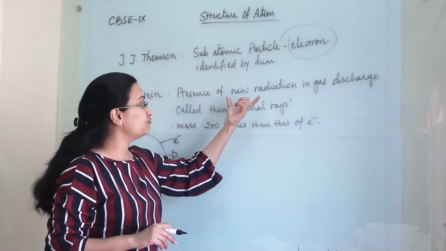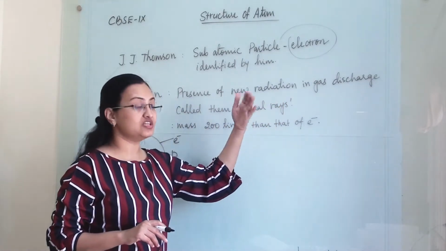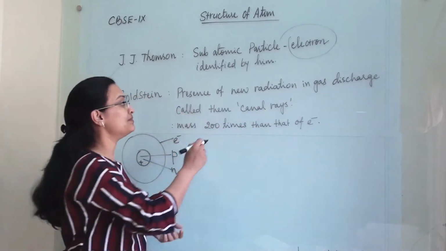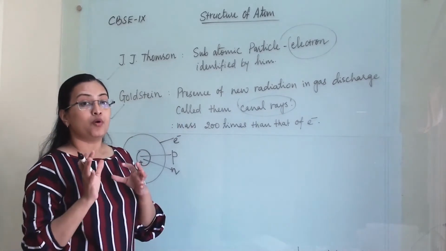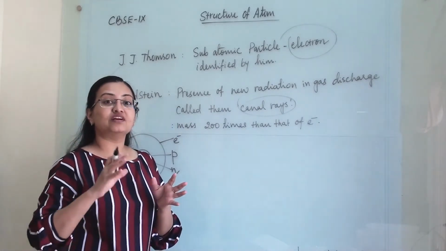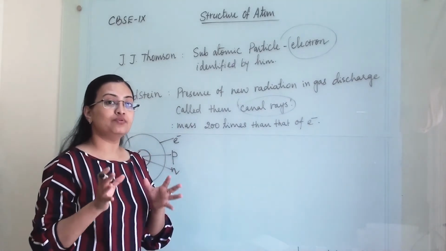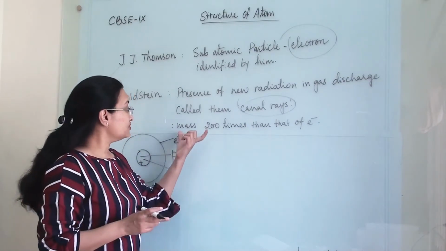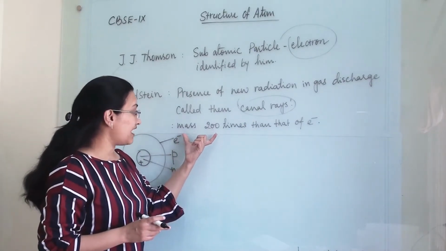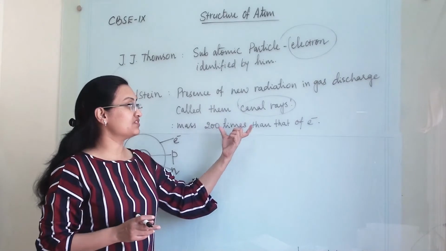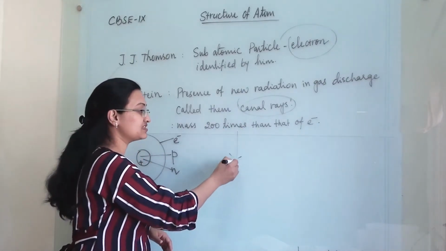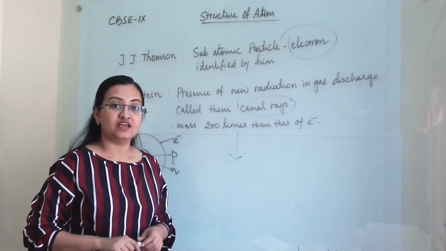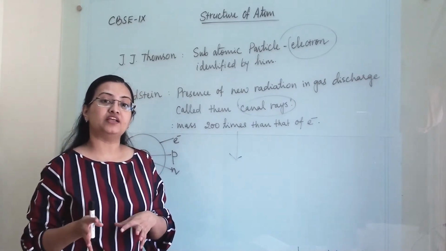He discovered the presence of new radiation in gas discharge and called them canal rays. These rays were positively charged and got deflected by the negative environment, and these particles had a mass about 2 times greater than that of the electrons. Later on this led to the discovery of the proton as one of the subatomic particles of the atom.